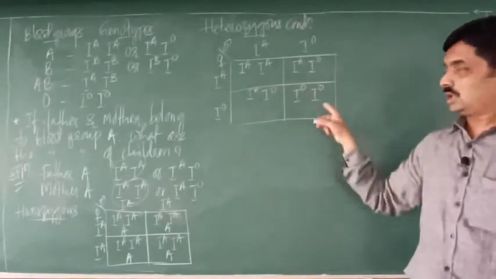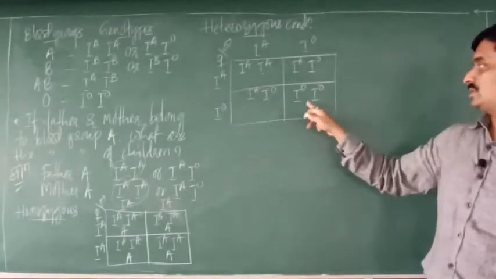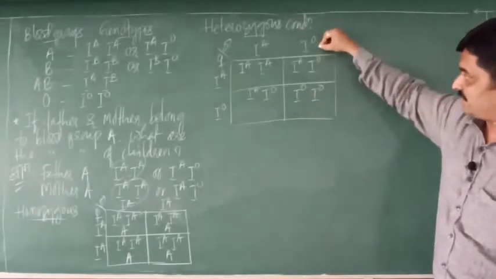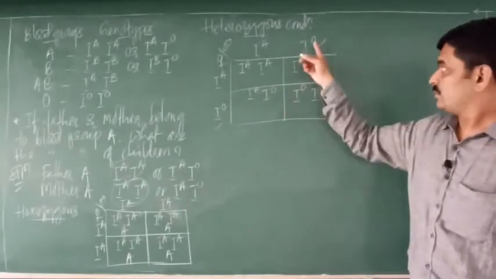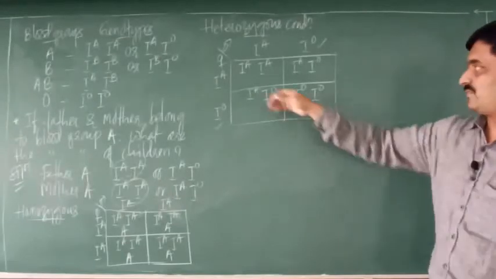Now these are the 4 genotypes. So I will tell you how I have got this. This male gamete is fused with this female gamete, you get this. Same way we have done like that.